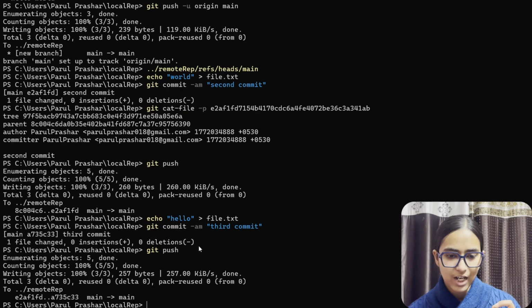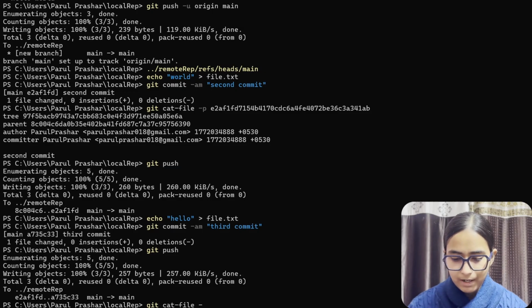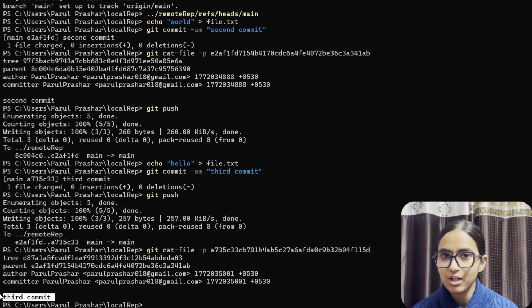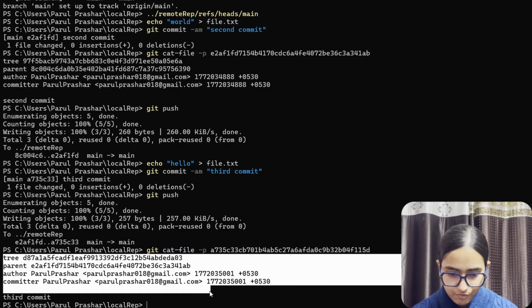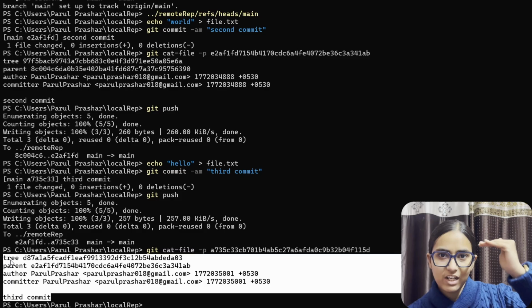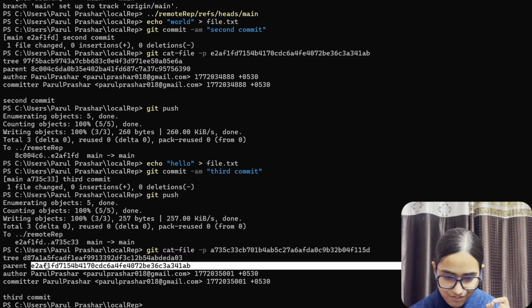Now I'm going to run the command that we did earlier. So it is this command, and then you're going to do git cat-file -p and paste the hash. So this hash belongs to the third commit. If we look at the information, we can see we have tree that we already know. Commit has a tree, tree has a blob, blob has the contents of a file. Then we have parent. Now this is very interesting. Parent also has its hash. Now if you could not identify, this hash is exactly the same as the hash of our second commit.